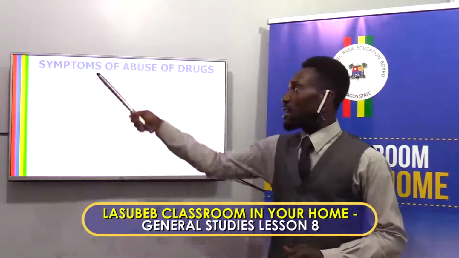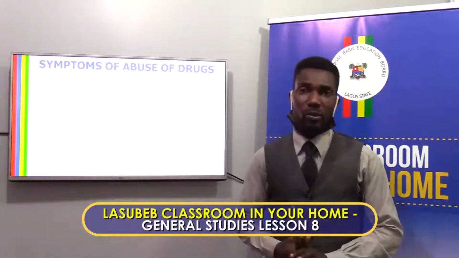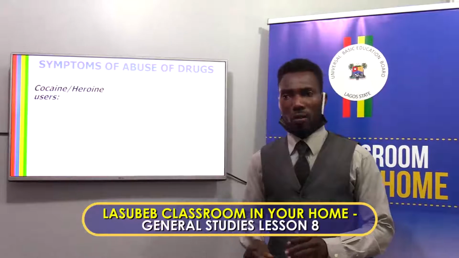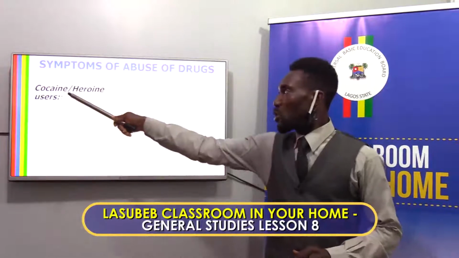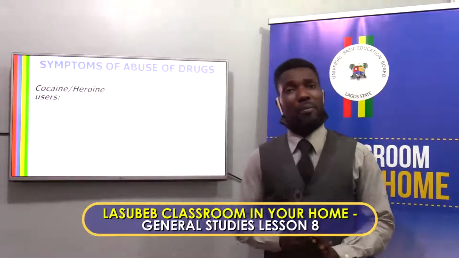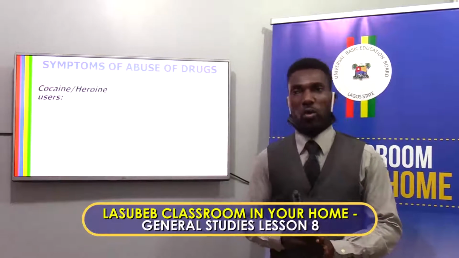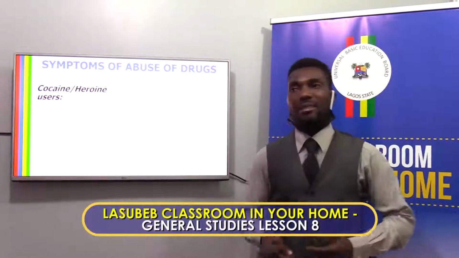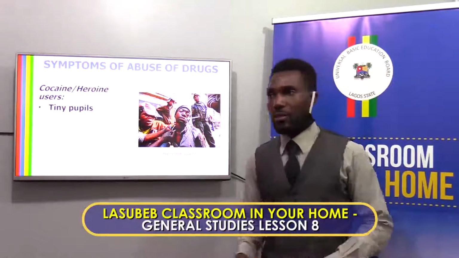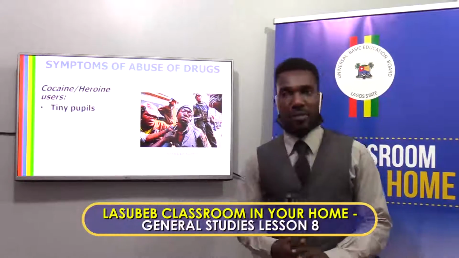Now, let's check the symptoms of abuse of drugs. You have been told about cocaine and heroin before. And anybody using cocaine or heroin, they have some certain attitude or behavior they will put on. Let's check those attitudes. Tiny puppies.